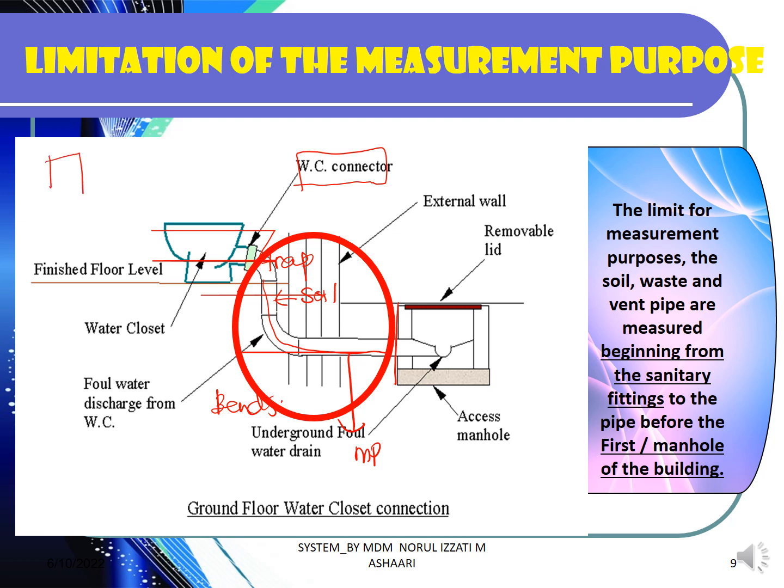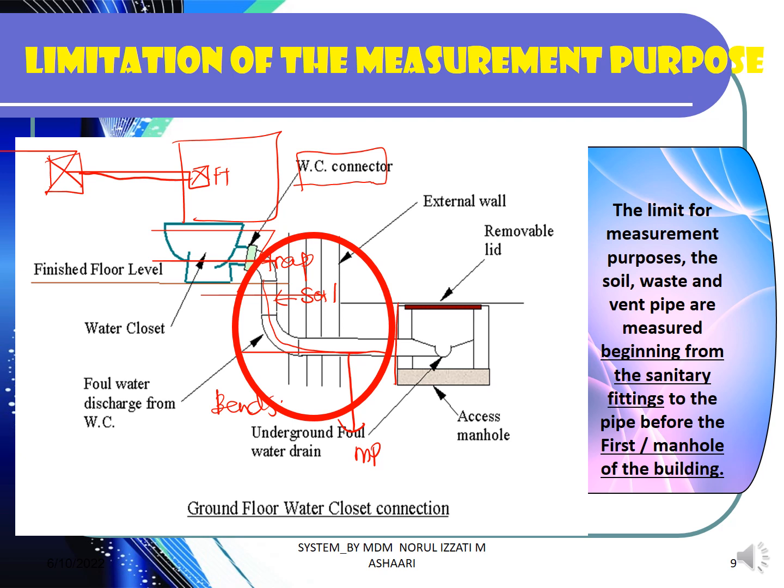Or else if you look at the drawing, this is the manhole, and this is the toilet. Let's say this is the toilet with the floor trap. From the floor trap, you can see the pipe goes to the nearest manhole. So where is the stop point for this measurement? If I change the color, you can see the measurement will stop here with the blue color.